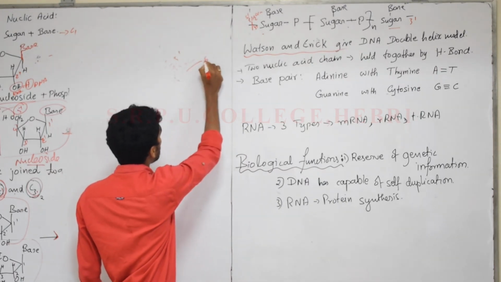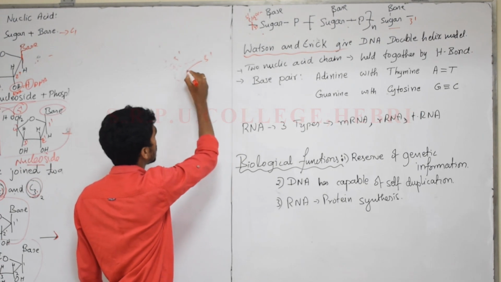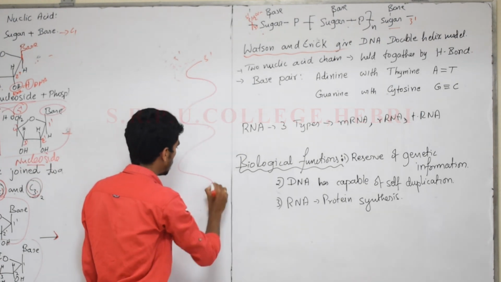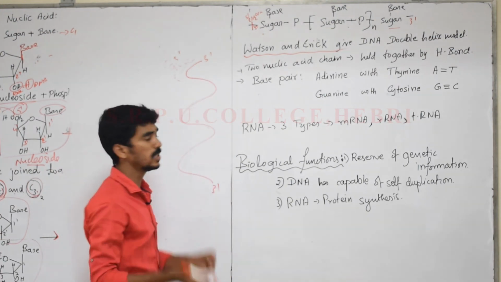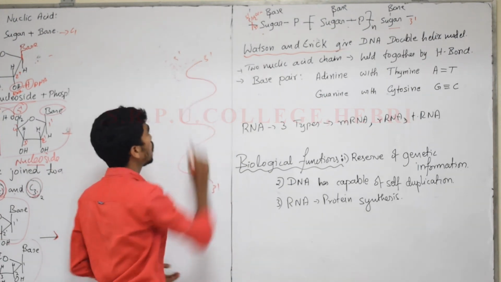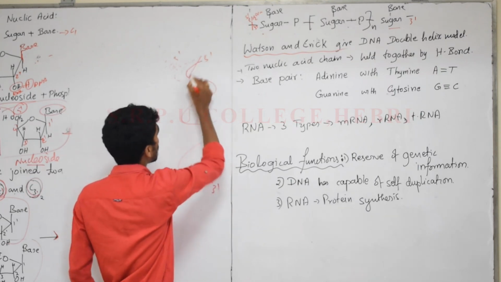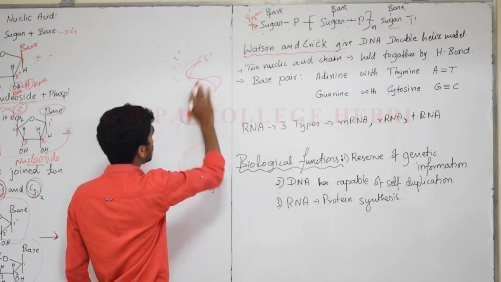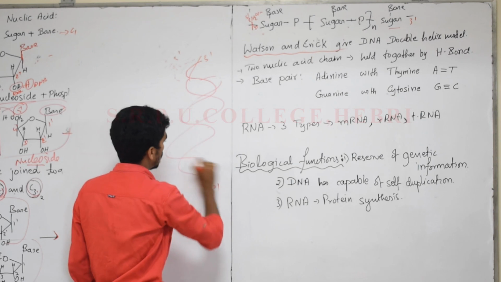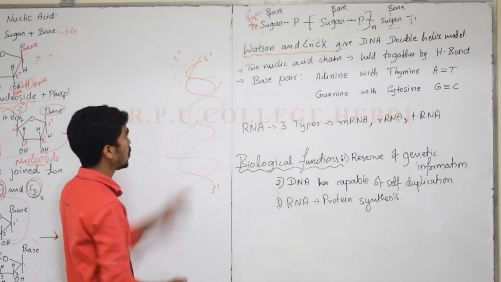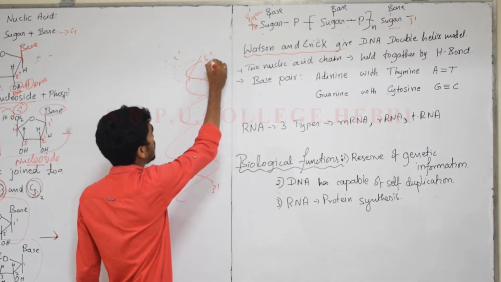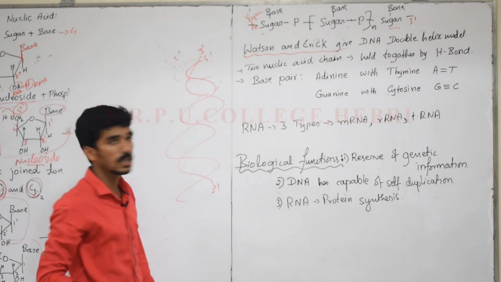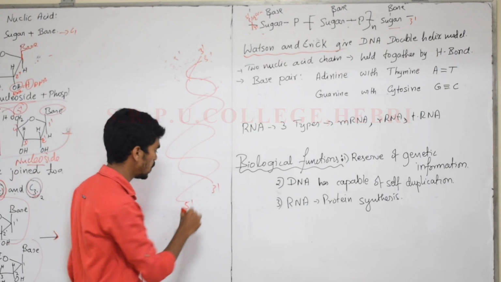If it is started with the 5 dash, the top carbon atom, it ended with the 3 dash, and this should be combined with one more nucleotide, like this. Now it is in a reverse manner. If one starts from 5 dash, this will start from the 3 dash and end with the 5 dash.